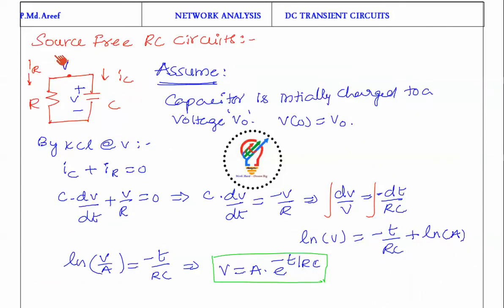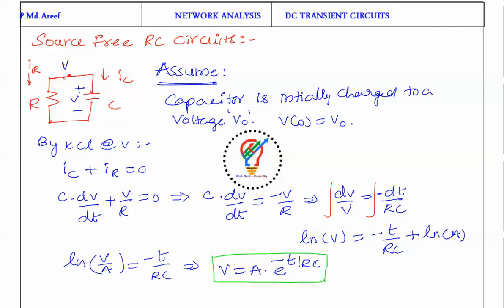Now let us consider a source free RC circuit here. Source free means, who is going to provide the energy to the capacitor? It already has some energy, that means the capacitor has already attained some energy, so now it has some voltage. The capacitor is initially charged to a voltage V naught.